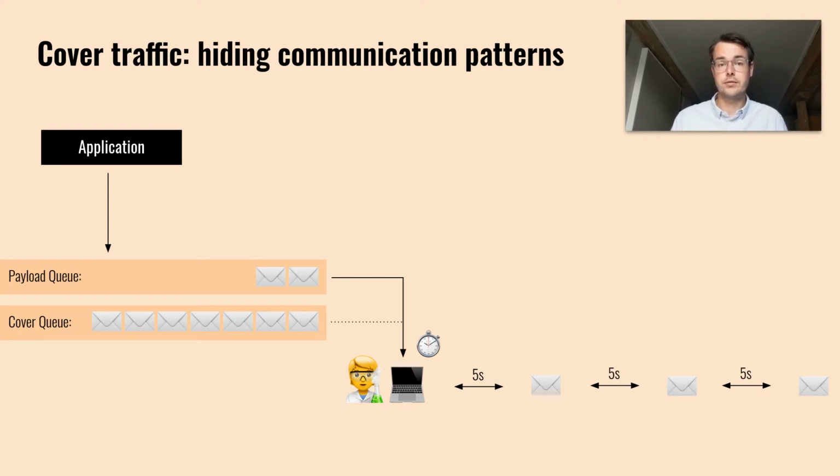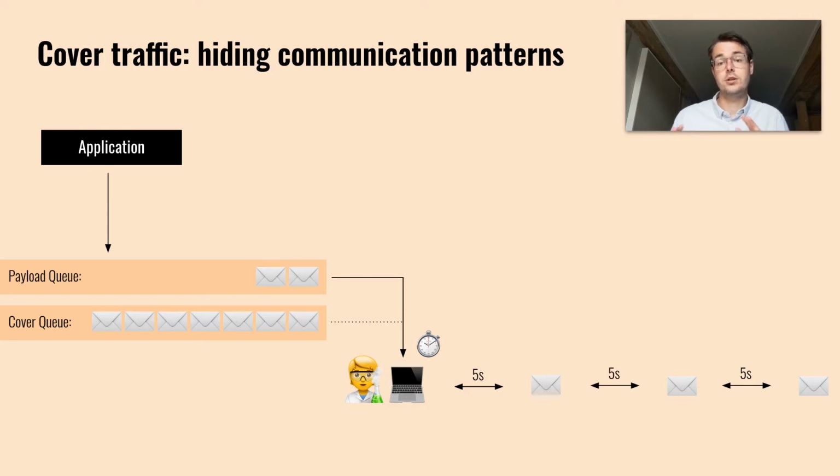It is achieved through cover traffic. The idea is that the pattern and the appearance of the outgoing messages must not leak any information. We hide the appearance by making sure that all outgoing packets are always padded to the same size. We hide the patterns by sending the packets either at fixed intervals or with random delays. In both cases, this happens independent of whether there's meaningful payloads to be sent at any given time or not. When there's no payload message at such a send event, an empty cover message is sent instead. And when there's too many payload messages, they are queued and sent one after the other.